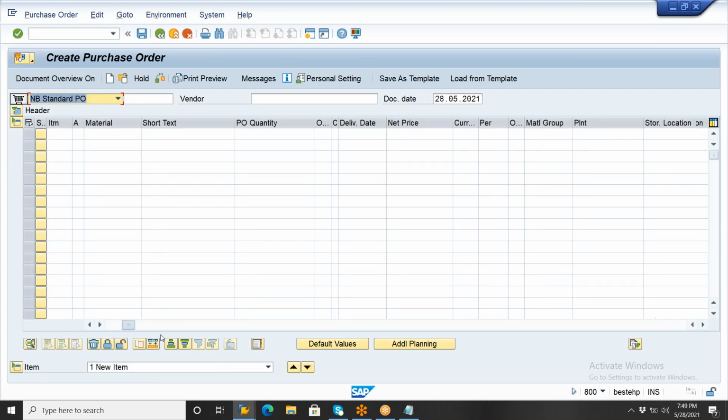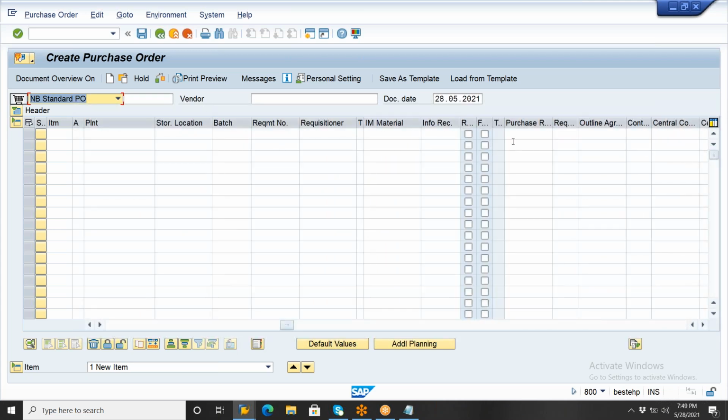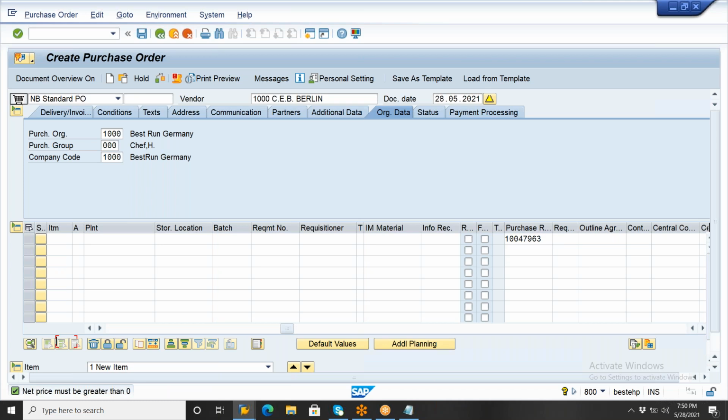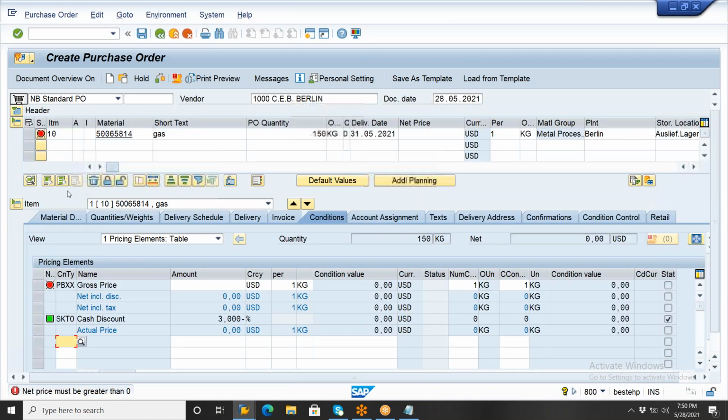Enter the PR number. Even in the purchase order, you don't enter any non-order item here. Only you need to enter the order item. So now enter the purchase requisition number here. Once I enter it, everything is there in the PR already: which material, how much quantity, for which plant, which storage location, all the details are here. And don't enter any non-order item here.